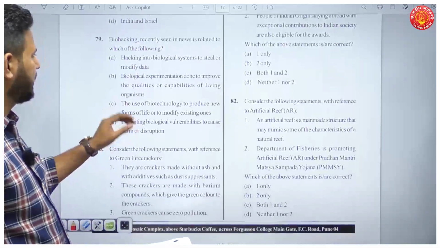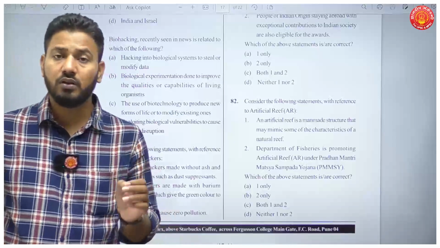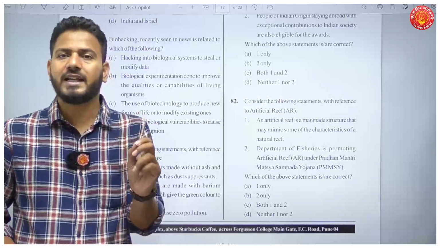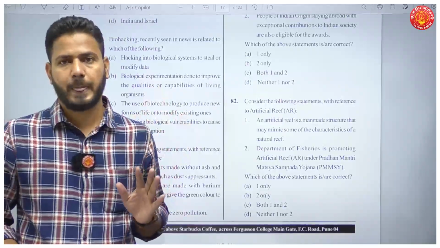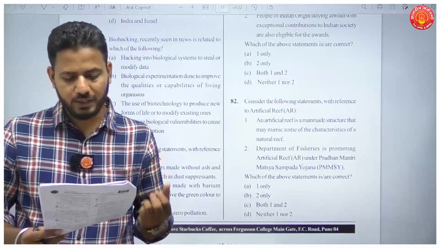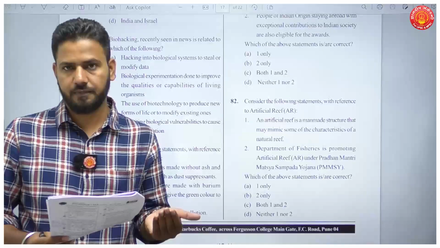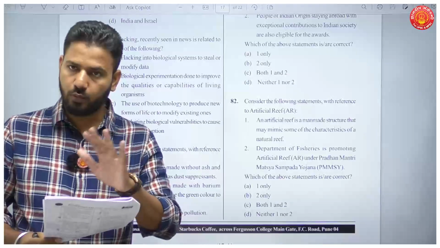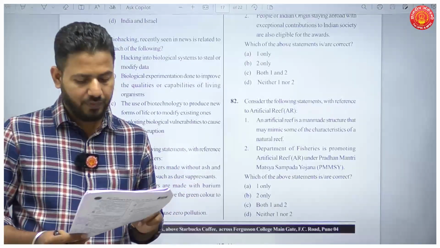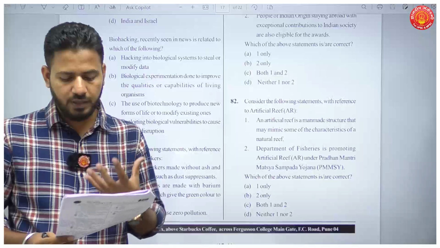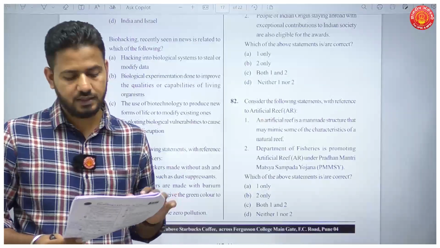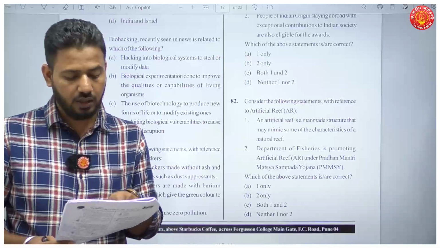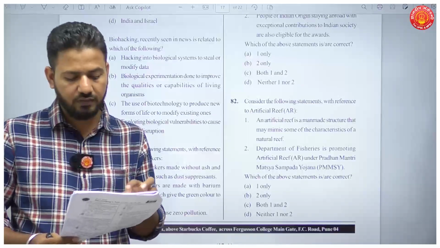Biohacking, recently seen in news, is related to which of the following? Now, always remember, I am repeating this: your answer will never be the exact explanation of what is given in the question. Many people, because of biohacking, will think it is something related to hacking. It is not. So the first statement, hacking into biological systems to steal or modify data, no. Then, exploiting biological vulnerabilities to cause harm and disruption, D is not your answer. Your answer straight away is B, biological experimentation done to improve the qualities or capabilities of living organisms.